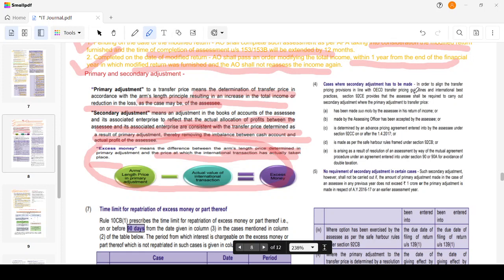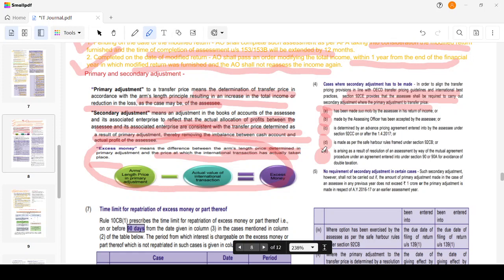Secondary adjustment has to be made in order to align the transfer pricing provisions in line with the OECD principles and international best practices. Section 92CE provides that a secondary adjustment will be carried out where the primary adjustment to transfer price has been made suo motu by the assessee in the return of income, or has been made by the assessing officer, or is determined by an advance pricing agreement, or is made in accordance with the safe harbour rules, or arises as a result of resolution of an assessment by way of a mutual agreement procedure under any agreement entered into under section 90 or 90A for avoidance of double taxation.